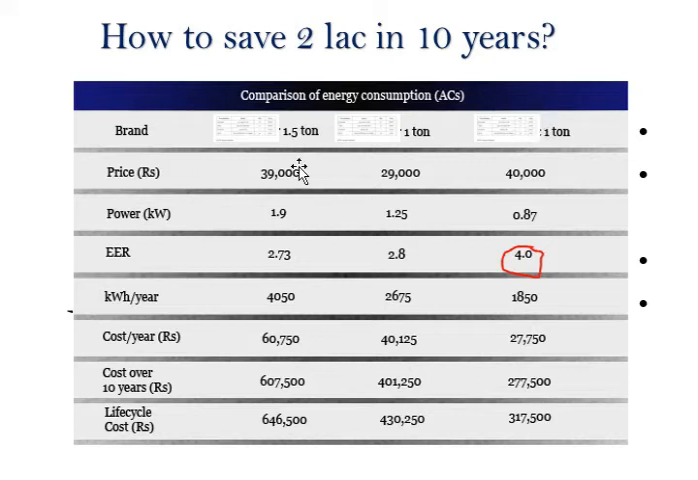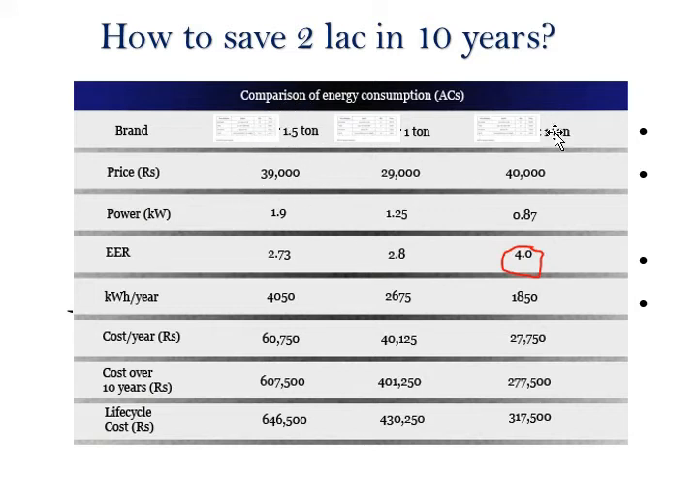So this has a price of 39,000. This has a price of 29,000. This is 40,000. If you see, this is a 1 ton and this is a 1 ton of this model. So even the 1 ton of this model is cheaper than the 1.5 ton of this model.